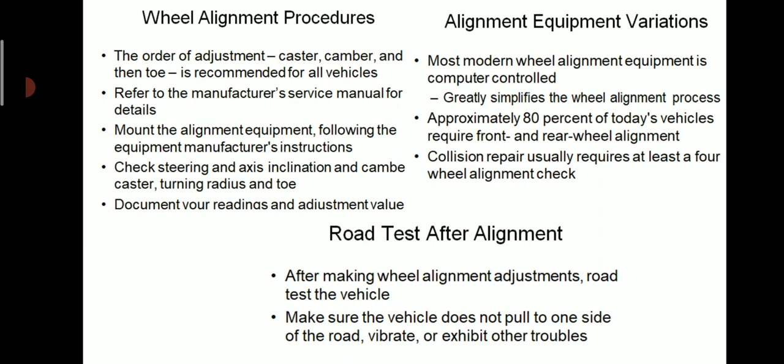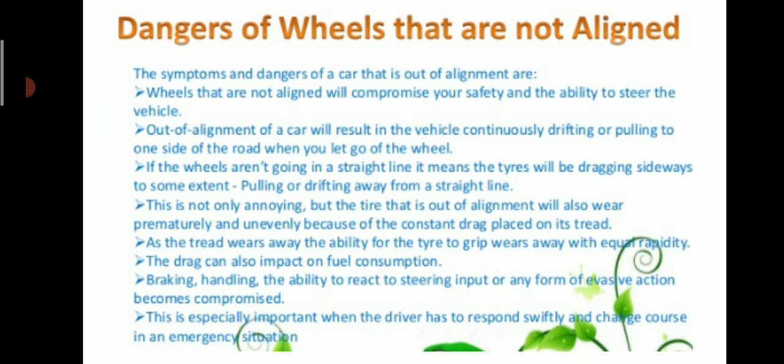After that you have to road test to see if the alignment is proper or not. After making wheel alignment adjustments, road test the vehicle. Make sure the vehicle does not pull to one side of the road, vibrate or exhibit other troubles. So what are the dangers of wheels that are not aligned? The symptoms and dangers of a car that is out of alignment are: wheels that are not aligned will compromise your safety and the ability to steer the vehicle. An out of alignment car will continuously drift or pull to one side of the road when you let go of the wheel.